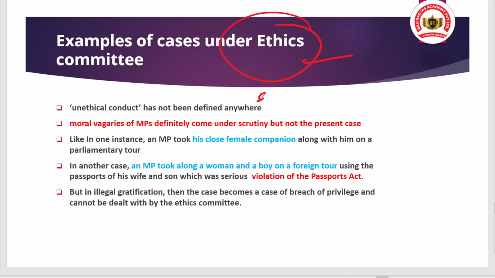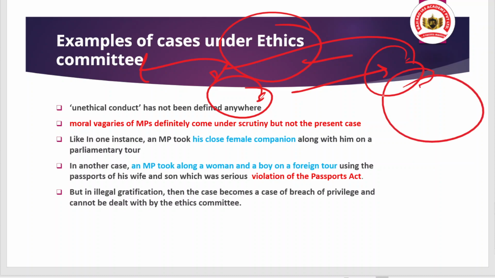And when we talk about the ethics committee and certain issues associated with it, first of all, unethical conduct has not been defined anywhere. So if there is no definition, then how can you call an incident ethical or unethical? That will be based on assumption itself. And that means you may refer this issue either to the ethics committee or to the privilege committee.